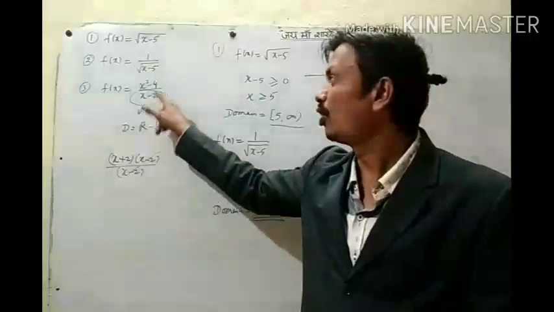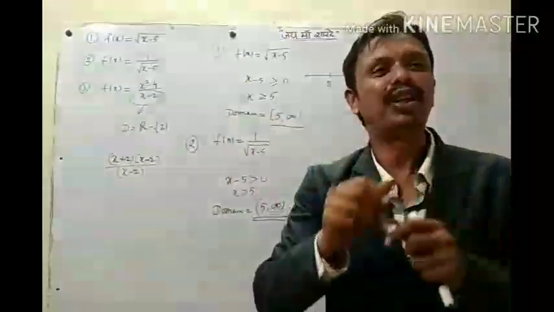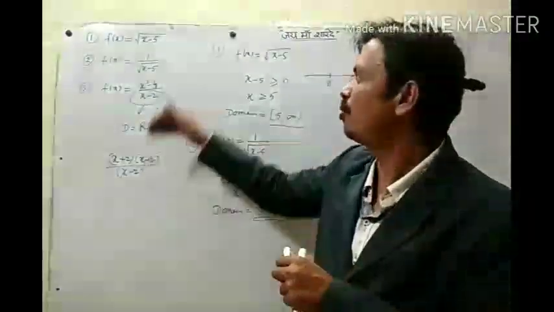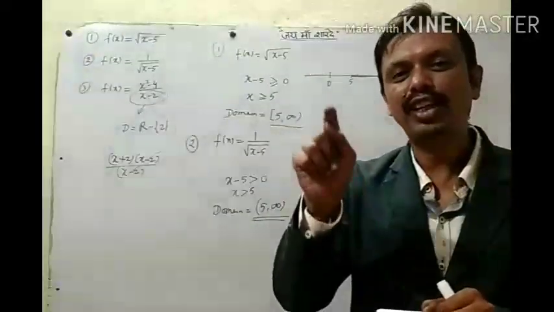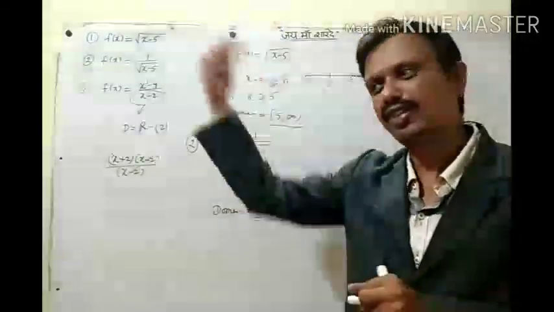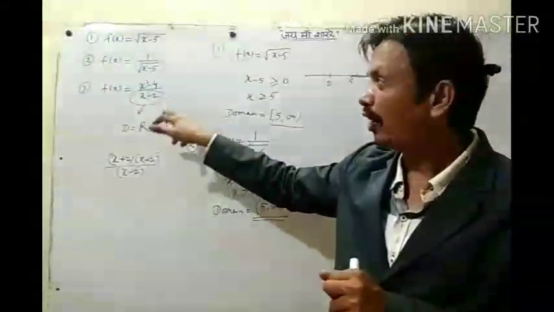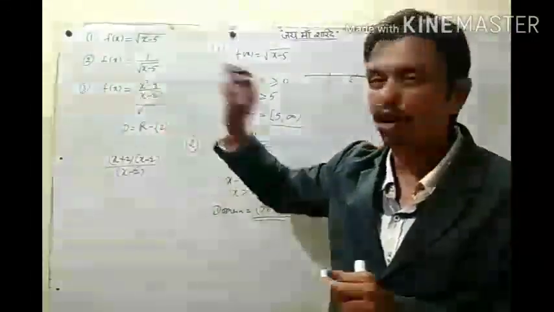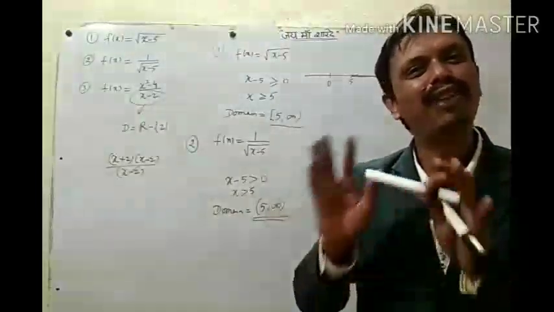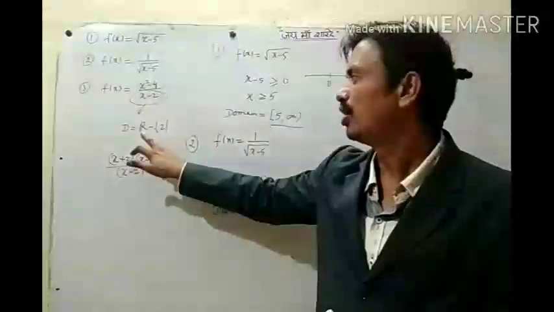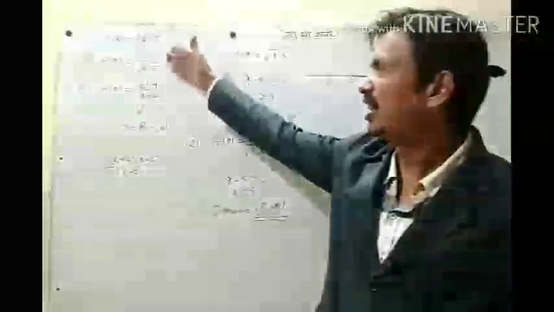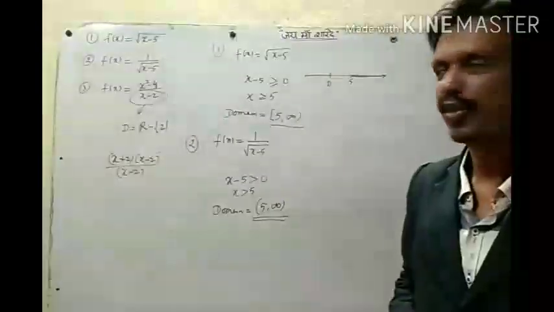So we cannot cancel to find the domain. If any factor is common in the numerator and denominator, we cannot cancel it in the case of finding the domain. In other cases, no problem, we can cancel. But to find the domain, if one factor is common in the denominator and numerator, we cannot cancel it. Clear? So its domain will be the set of real numbers except 2. So if we have functions like this, we can find the domain. Check it out.